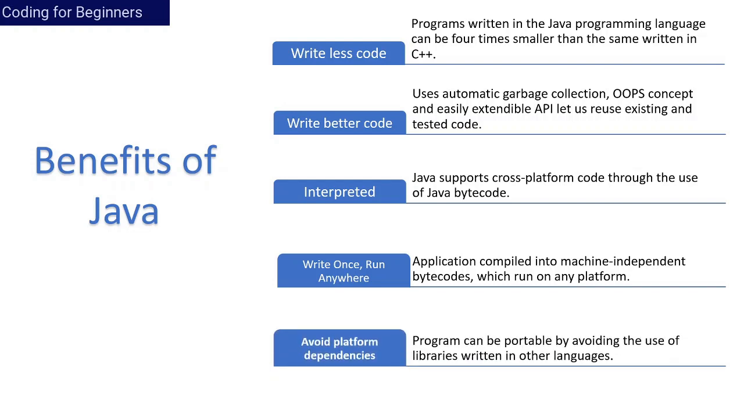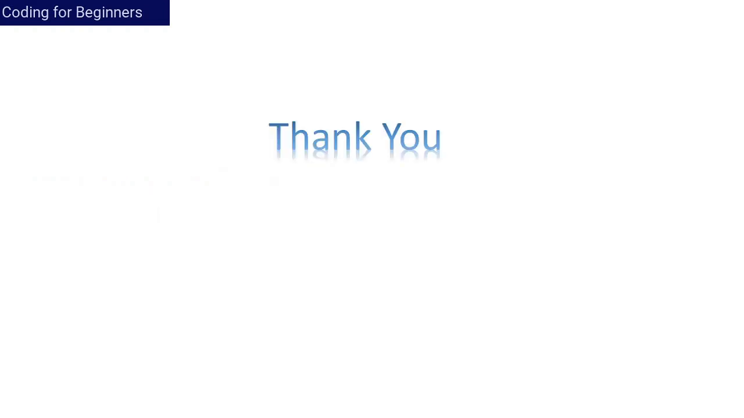Last, avoid platform dependencies. Programs can be portable by avoiding the use of libraries written in other languages. Suppose you have written Java code which doesn't use any other language that is dependent on the operating system, then your Java code can be easily portable to any of the operating systems.